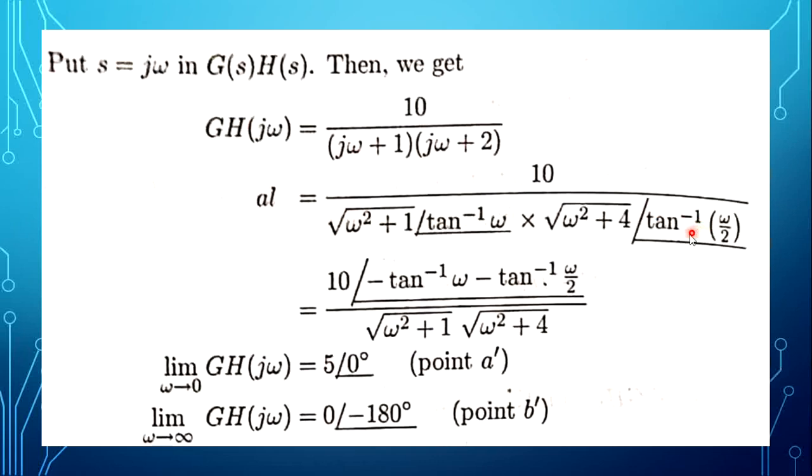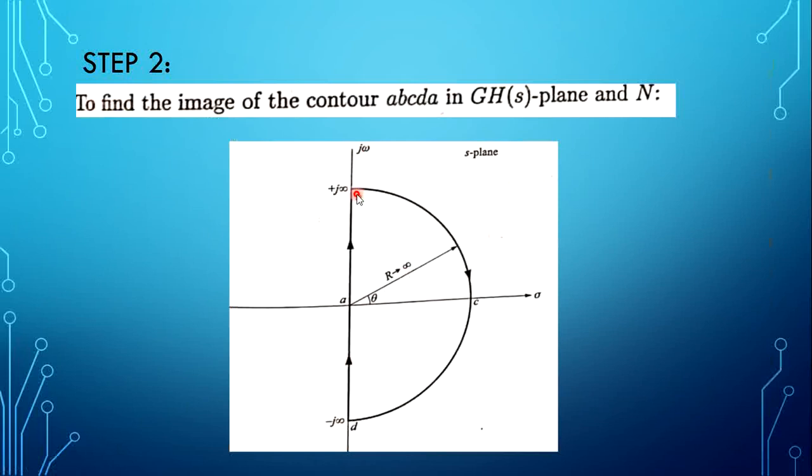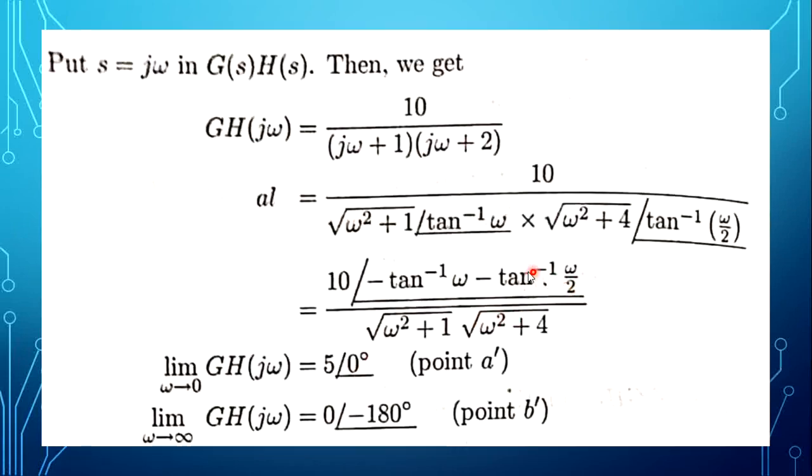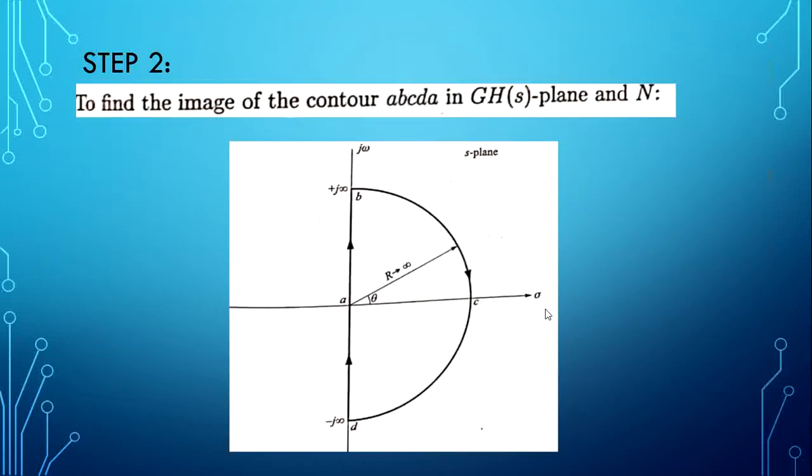Now, here I have to take section by section. In the Nyquist path, I have to take section by section, then apply the section limit in this G of j omega H of j omega expression, where I will get magnitude and angle value. How we can do the sections from this Nyquist path?